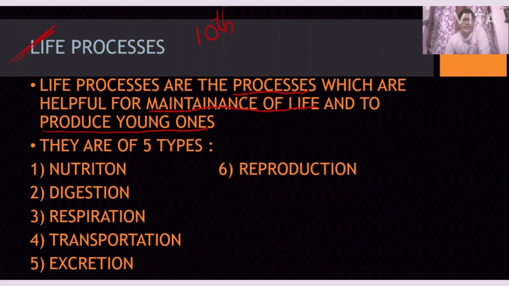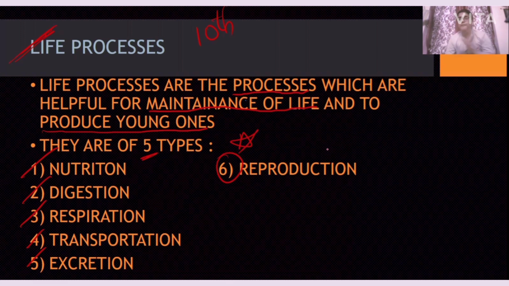So how many types? We have 5 types. First one, nutrition. Second one, digestion. Third one, respiration. Fourth one, transportation. And the fifth one is excretion, my dear friends. The sixth one is also there, and this is a star because it is not included in the life processes chapter of 10th CBSE board biology, because we have a separate chapter for it, that is How Do Organisms Reproduce.